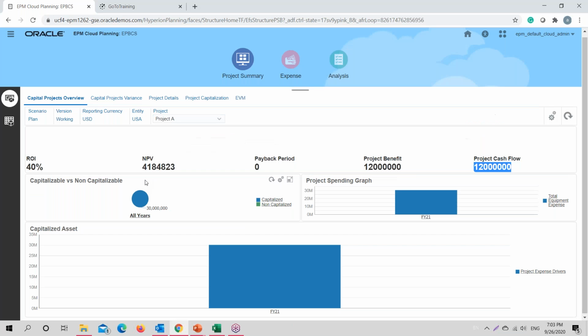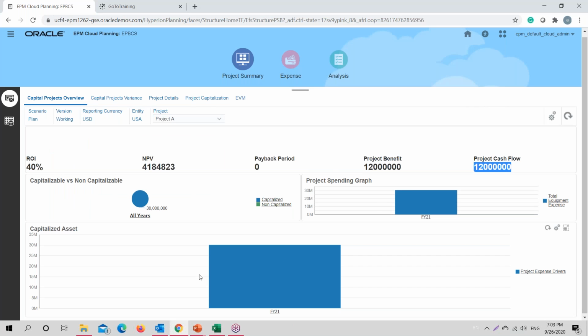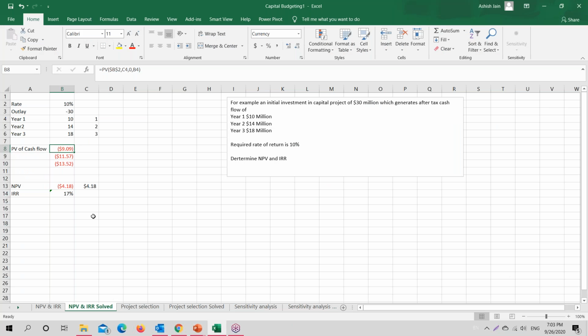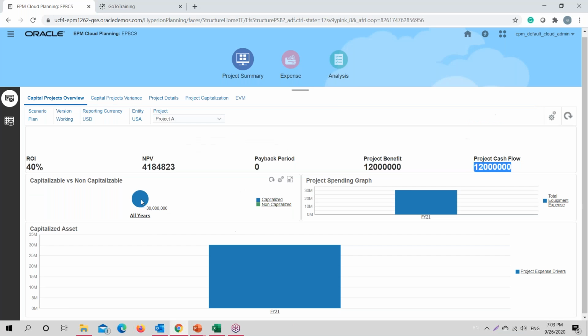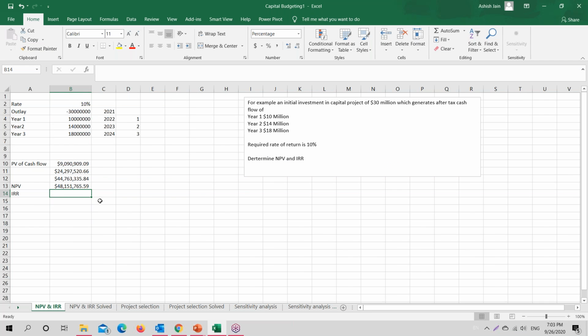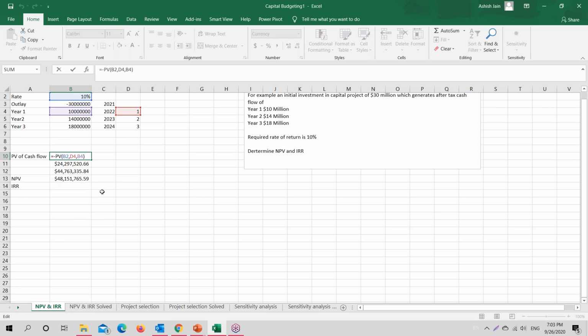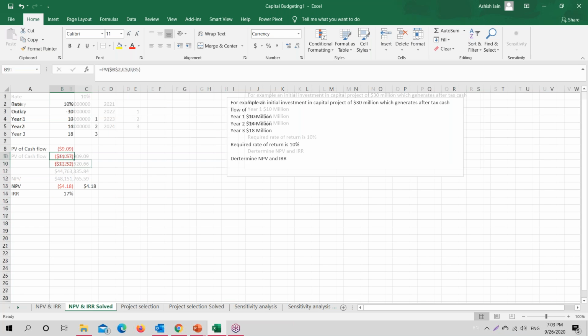Okay, so the system is calculating it differently because what we do in the system is we provide the actual amount, and what is happening in here. Let me just check what is the difference. The thing is, I am doing the right calculations. So let me just check in here.